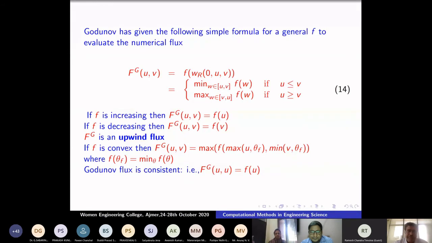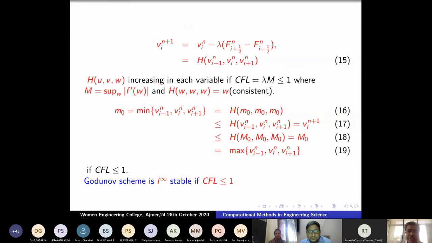So now I am rewriting. V_i^{n+1} is equal to V_i^n minus lambda times f of i plus half minus f of i minus half. Now I am writing that the solution at the n plus 1 stage is computed by the 3-point scheme, like V_i^n, V_{i-1}^n, V_{i+1}^n. So here my aim is to find not only a weak solution, but it should also satisfy some entropy condition. Okay. So that is the problem.